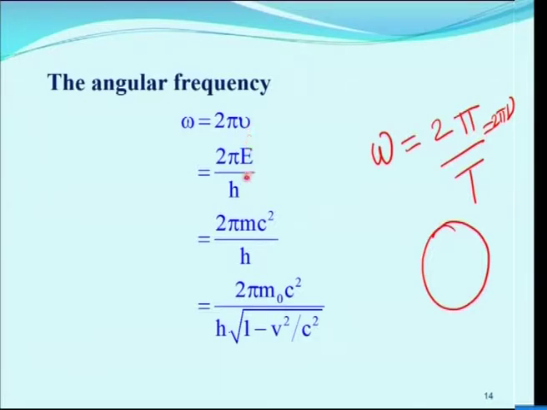So, nu is equal to E by h from Planck's equation. Then 2 pi by h, E is equal to mc squared from Einstein's mass-energy relation. Then 2 pi by h, c squared is common, and m is replaced by m naught divided by square root of 1 minus v squared by c squared. This is from the theory of relativity.